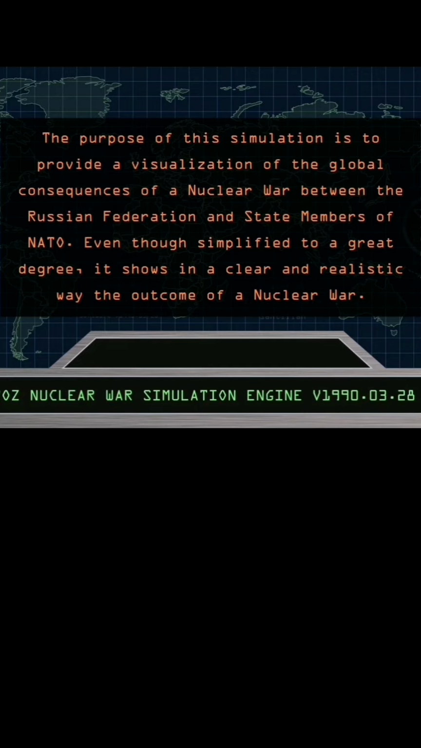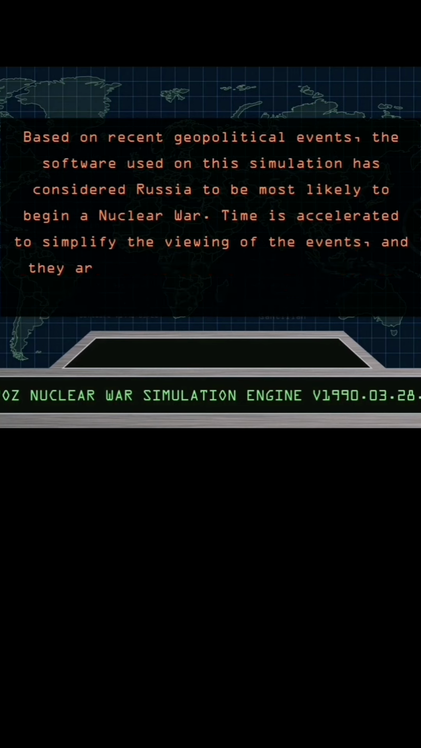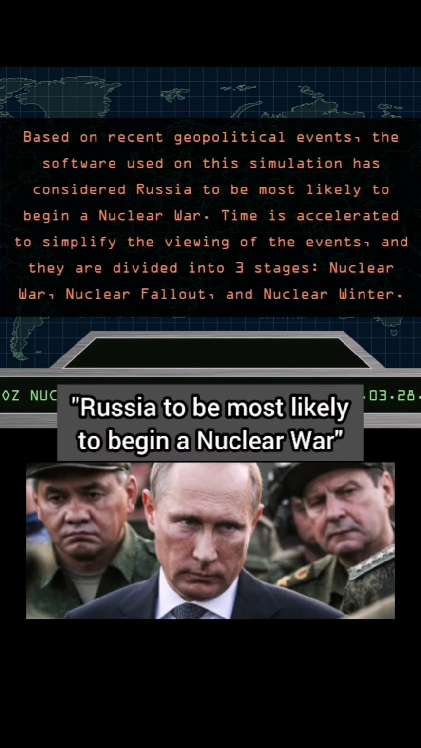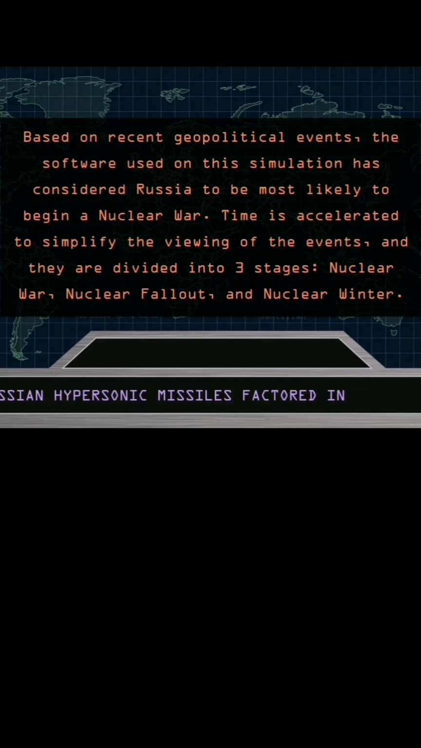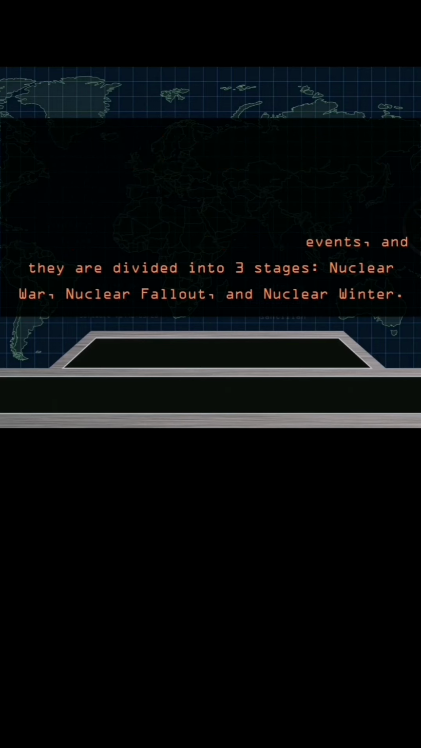Even though simplified to a great degree, it shows in a clear and realistic way the outcome of a nuclear war. Based on recent geopolitical events, the software used in this simulation has considered Russia to be most likely to begin a nuclear war. Time is accelerated to simplify the viewing of the events, and they are divided into 3 stages: nuclear war, nuclear fallout, and nuclear winter.